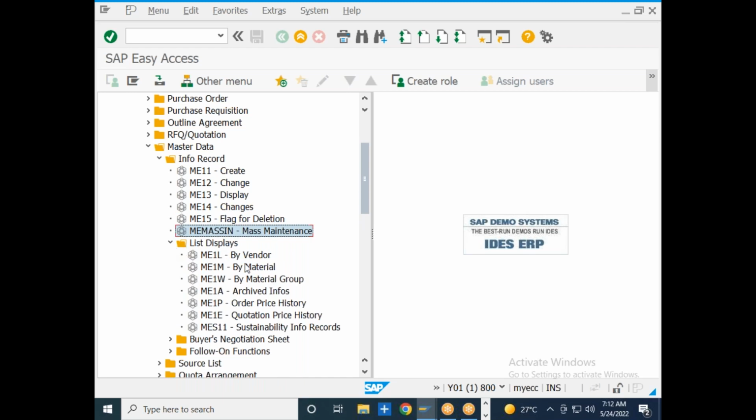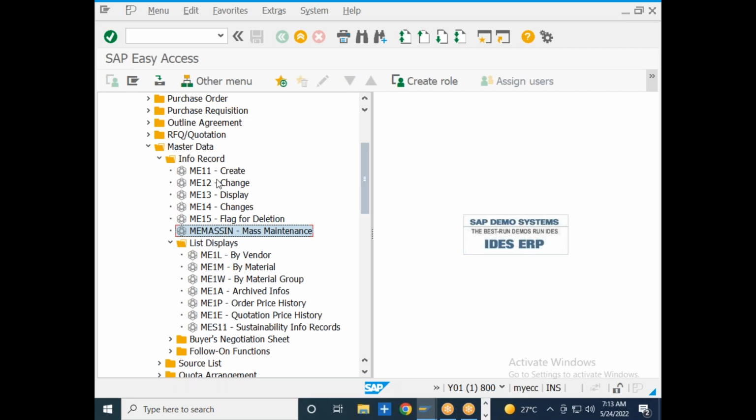What are the transactions with which I will be able to see the reports that belong to the info record? That is ME1L by vendor number. I wanted to see the info records that are created by vendor, by material group. Like that, we have various reports. If you want to see the info records, you can see by this.